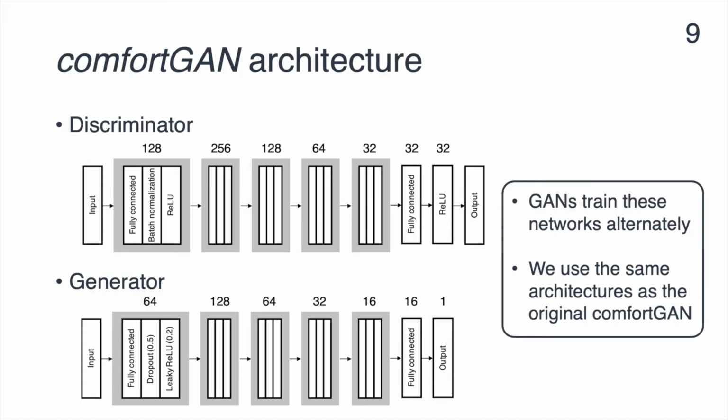This is the architecture of comfortGAN's discriminator and generator. Generally, GAN is the framework which trains these networks alternately. We use the same architecture as the original comfortGAN in our work. The detailed description, such as the number of nodes and the kind of layers of each network, is shown in this figure. Please also refer to our paper for more detail.